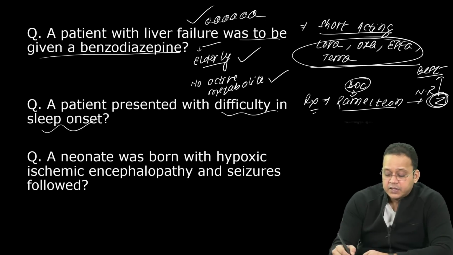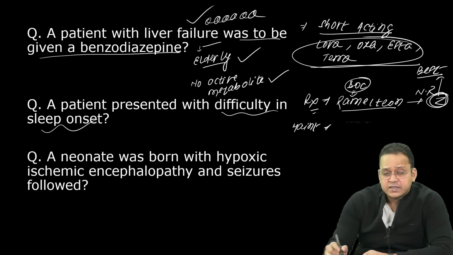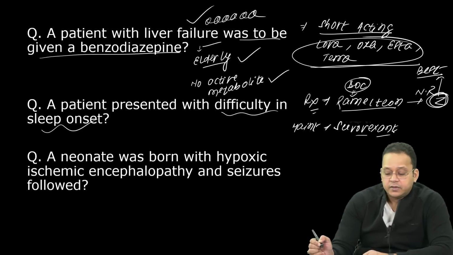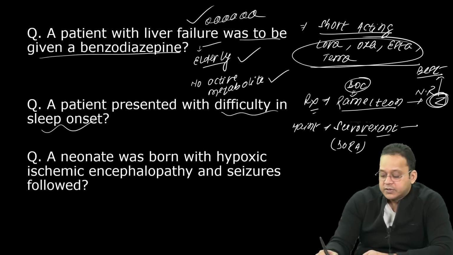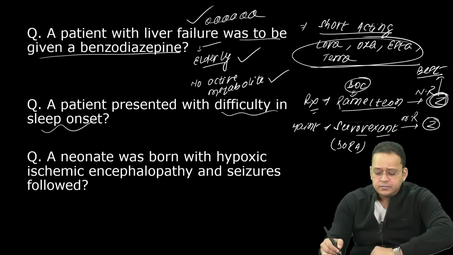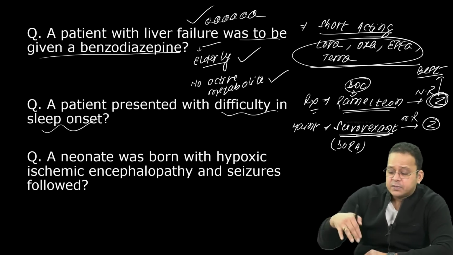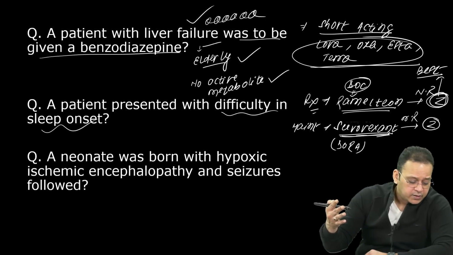So this is for induction of sleep. For sleep maintenance, the drug of choice, remember, nowadays it is suvorexant. It is an orexin antagonist, right? Or this is called a DORA, dual orexin receptor antagonist. And if there is no response, then I go for Zolpidem. So remember, according to the recent guidelines, Ramelteon and suvorexant have replaced Zolpidem as the drug of choice, right?